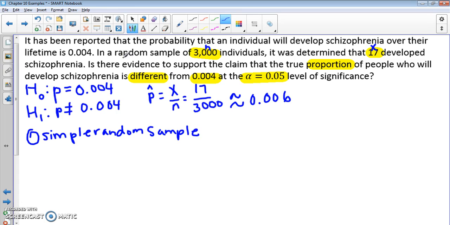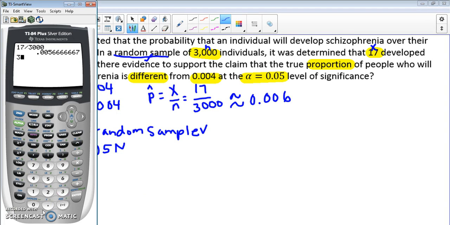So it says a random sample, so we're good to go in that condition, and that our sample size is less than or equal to 0.05 of the population size. And so I would assume if we're talking about 3,000 individuals that is less there.